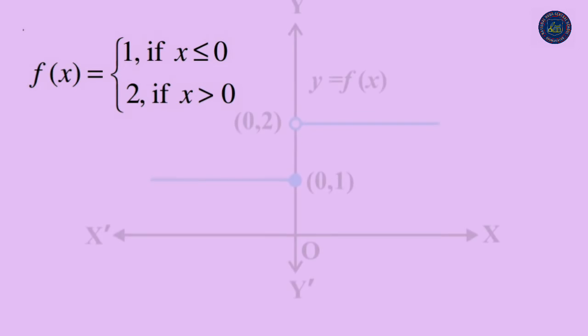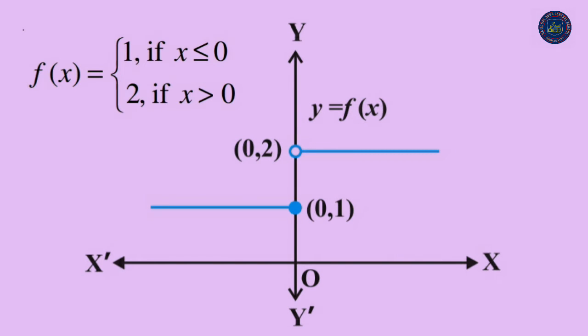Consider a function where f of x is defined as f of x is equal to 1 if x is less than or equal to 0 and is equal to 2 if x is greater than 0. The graph is also given there. This function is of course defined at every point of the real line. Now you just observe this figure.